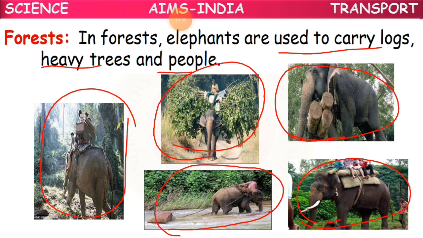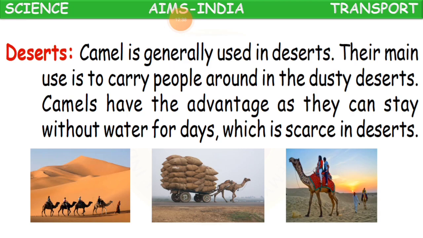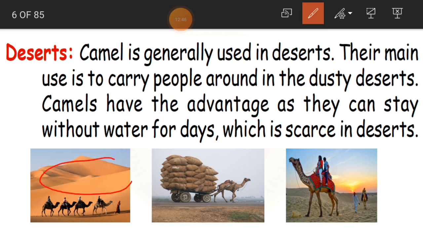Clear, children? Now coming to deserts. A desert is a sandy area, completely filled with sand. Are you able to see here? How is this desert looking? See, this is completely filled with sand. And in this sand, every animal, or we also, cannot walk very fast.